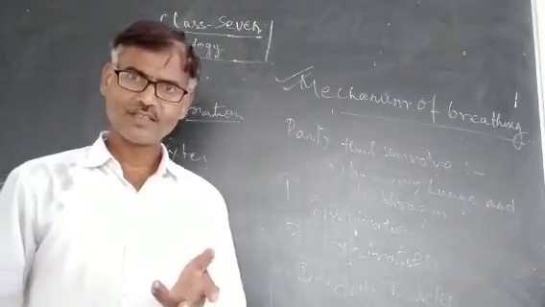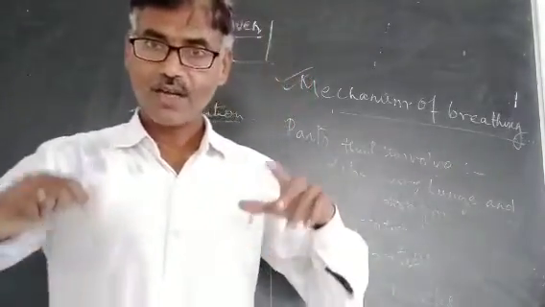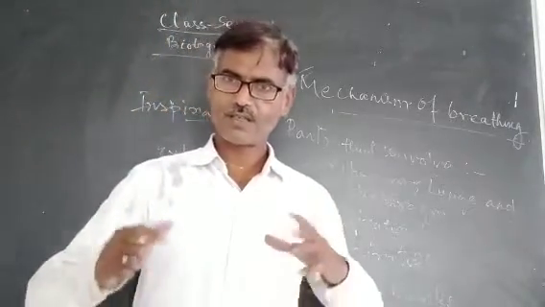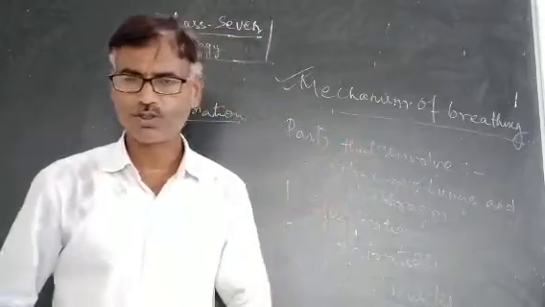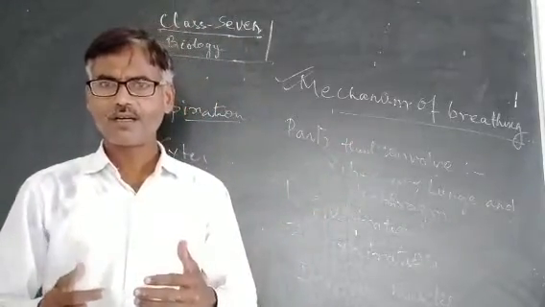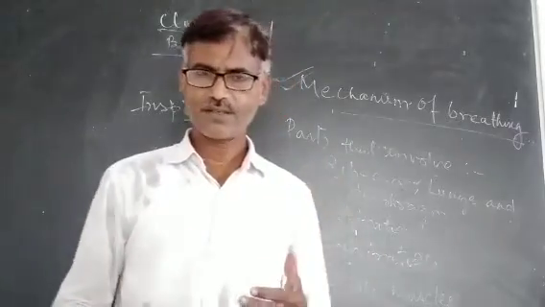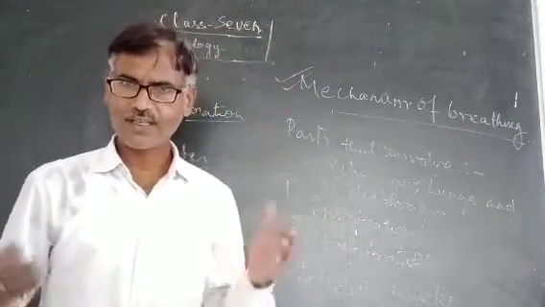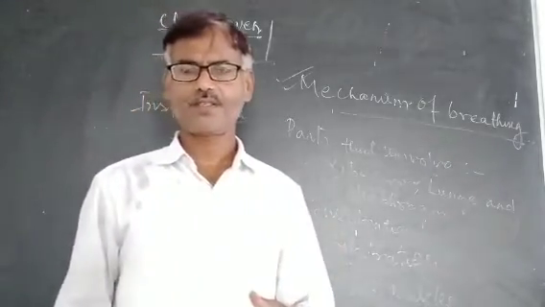What happens in inspiration? The external intercostal muscles contract and the internal intercostal muscles relax. As a result, the rib cage moves up and out. Simultaneously, the diaphragm contracts and becomes flat. These two changes increase the volume of the chest cavity and hence the size of the lungs.